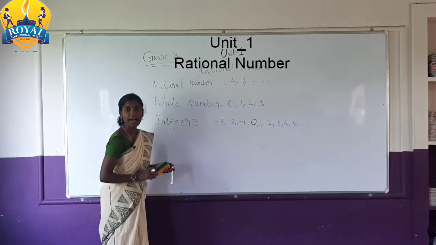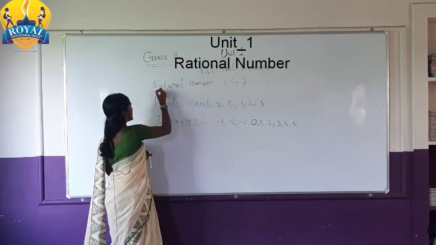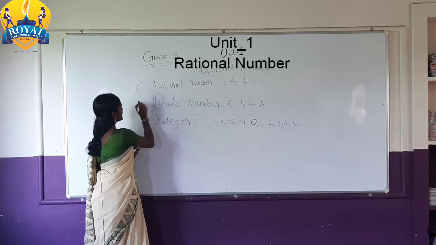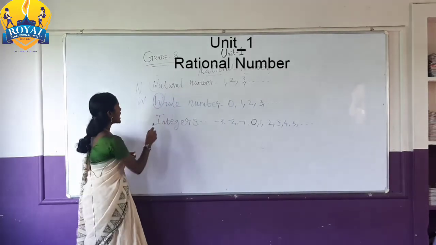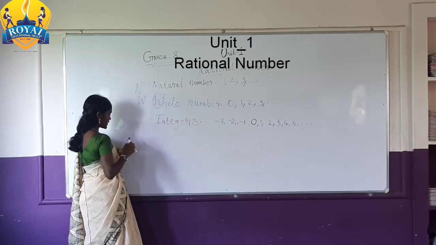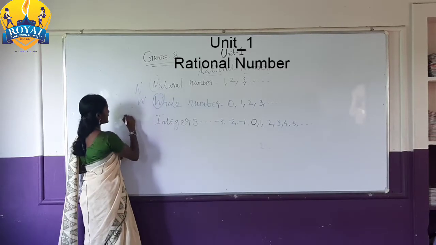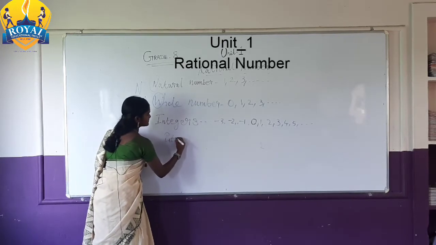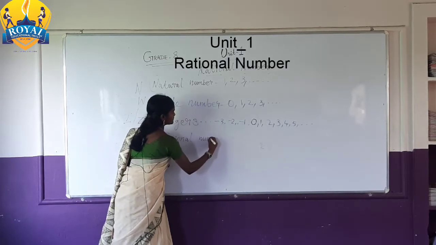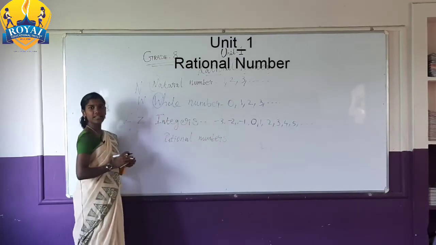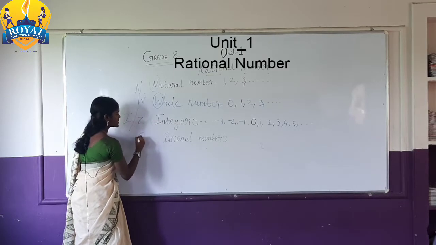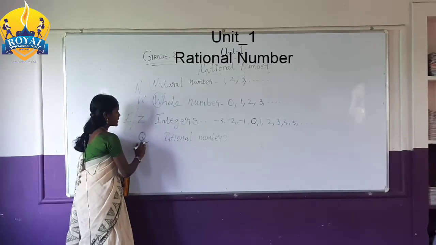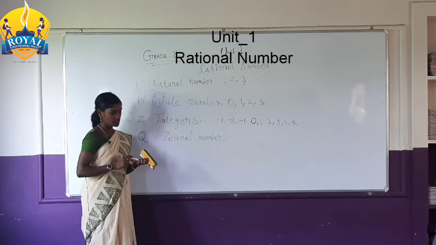Already remember, natural number is denoted by N, whole number is denoted by W, and integer is denoted by I or Z. Now the rational number is denoted by Q. Rational number is denoted by Q.